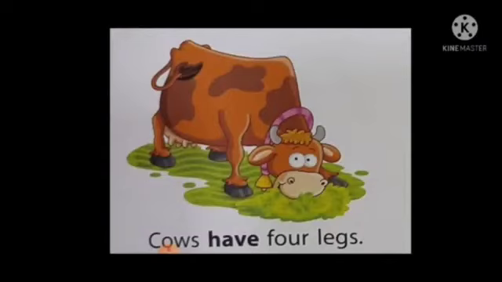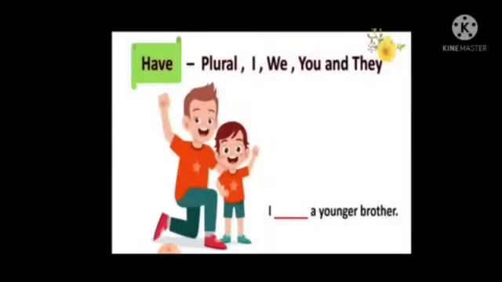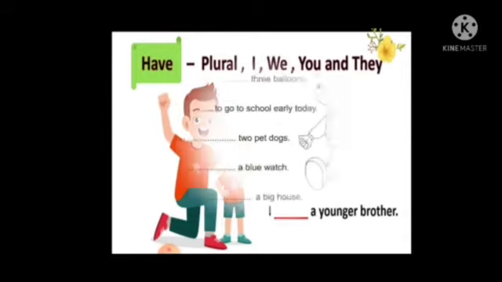Cows have 4 legs. Now here also cows is a plural, so we use have. Okay, cows have 4 legs. Birds have wings. Now when we use plural, I, we, you and they, we use have. So here: I dash a younger brother. So here it will come: I have a younger brother.